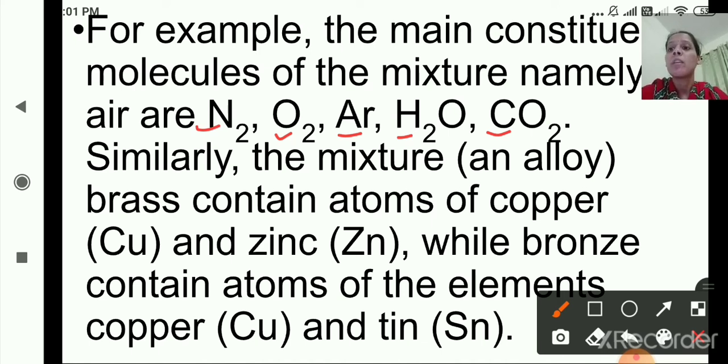Alloys, brass and bronze, are also examples of mixture. Why? Because they are made up of two or more compounds or elements. One more example is air. Why? Because it is a mixture of all these gases: nitrogen, oxygen, argon, water, carbon dioxide. Similarly, brass contains atoms of copper and zinc, and bronze contains atoms of elements like copper and tin. So these are the examples of mixture.